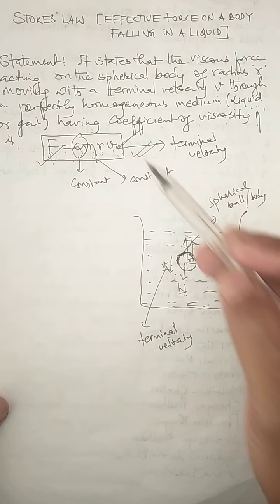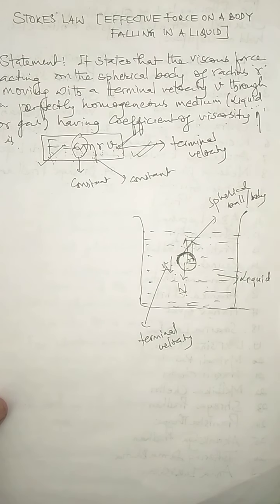So children, I have just stated Stokes' law and explained how the viscous force acting on the body can be measured in terms of terminal velocity. Now in the next YouTube video, you will learn the expression of terminal velocity that we can derive for any spherical body.